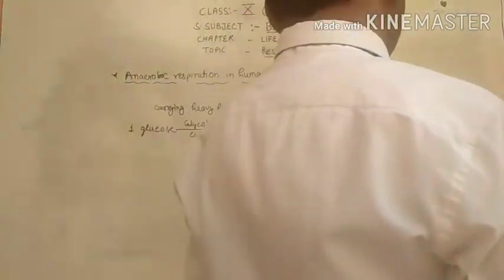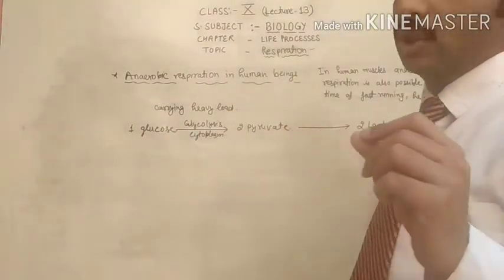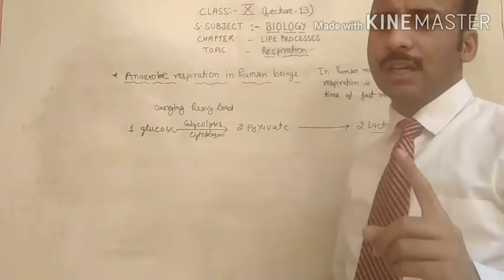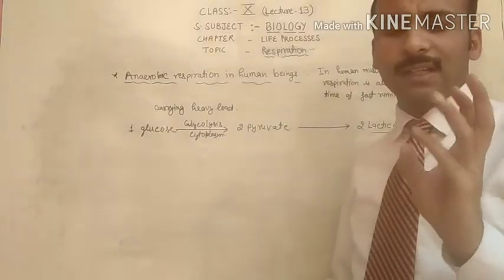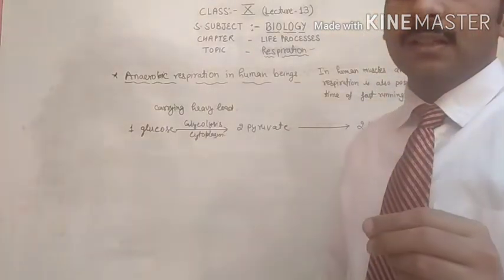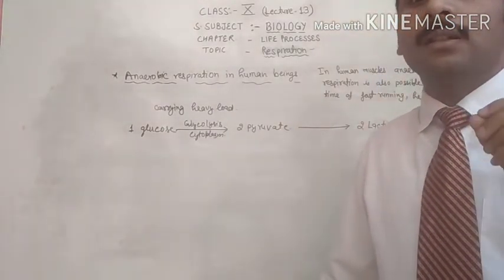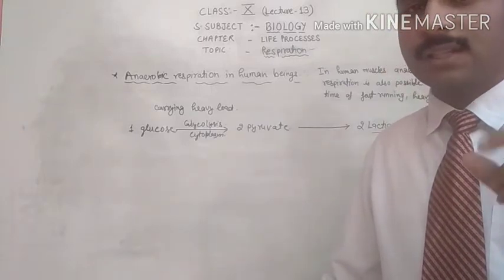As you know very well, if aerobic respiration is taking place, the end products are carbon dioxide and water. In the anaerobic respiration of yeast, the end products are alcohol and carbon dioxide gas plus 2 ATP.